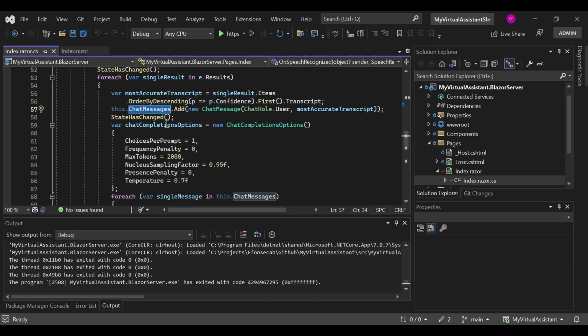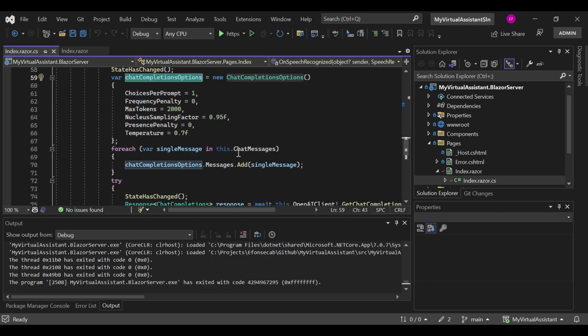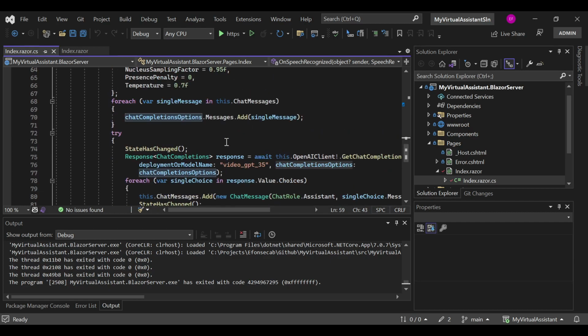Now we initialize the chat completion options, and ChatCompletionsOptions is a class for the OpenAI service, right? Then we iterate through all of the list of chat messages, and we add those messages to the chat completion options variable. This variable is the one we are going to send to the OpenAI service, right?